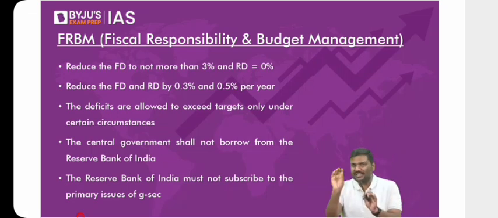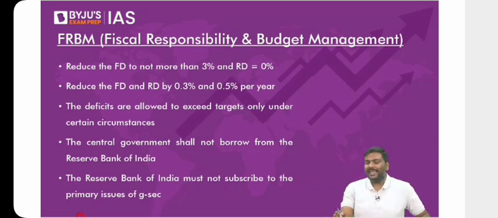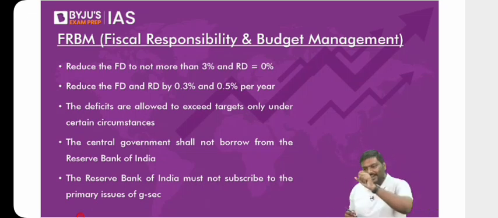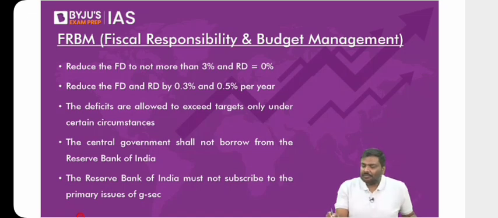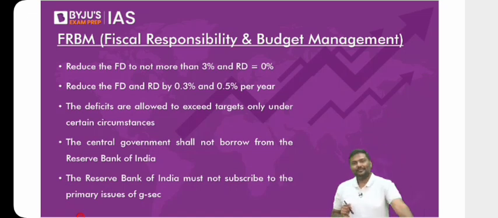Let me give you a very simple example. Imagine there are two people in the economy. A earns, let's say, 100 rupees per day. B earns, let's say, 10,000 rupees per day. A is earning 100 rupees, B is earning 10,000 rupees. How many of you think that if the government provides assistance, both of them should be given equal assistance? Just become an economist now.